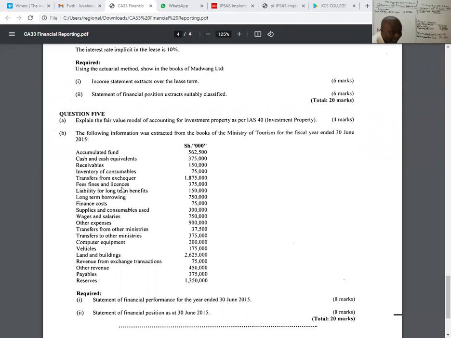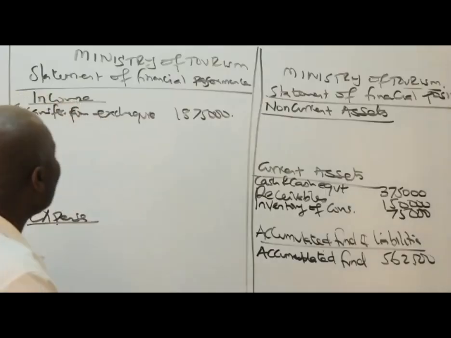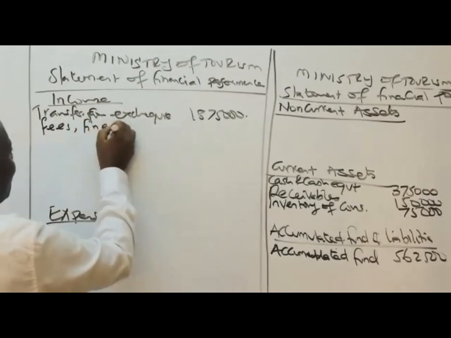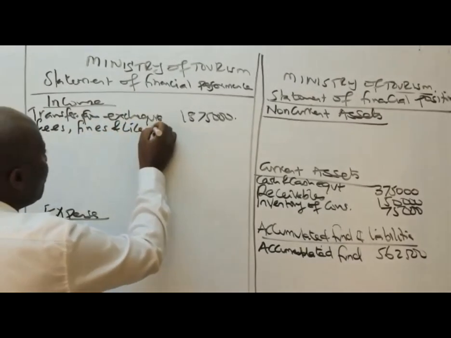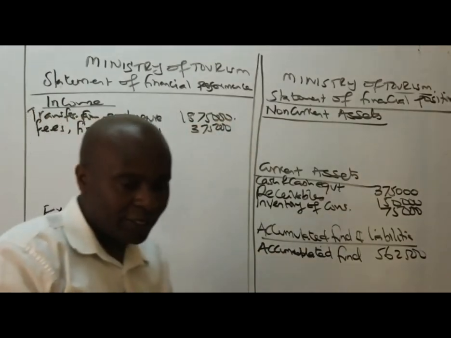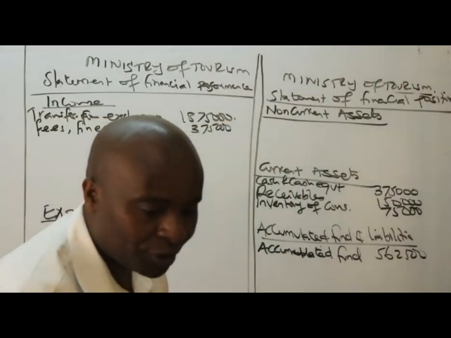Fees, fines, and licenses. This is an income of 375,000. So fees, fines, and licenses of 375,000, that's an income. You put it there, all right? You go on the next one.